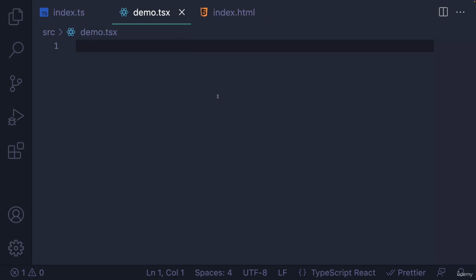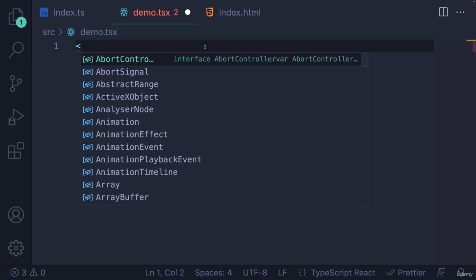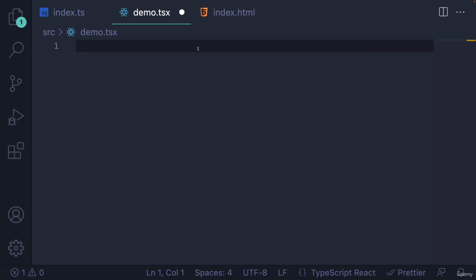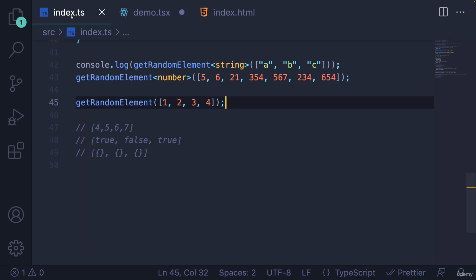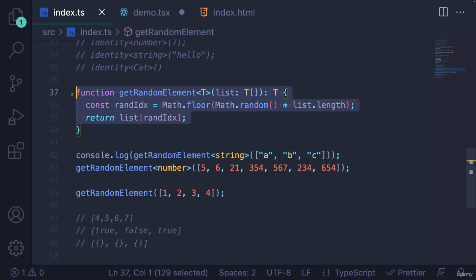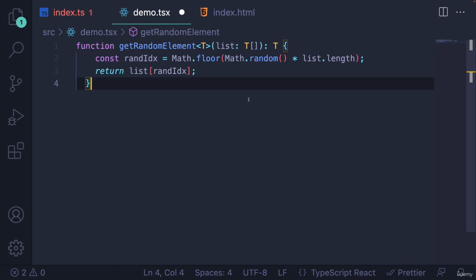So JSX, if you have no idea what that is, you don't need to watch this. I'll just confuse you. But of course, we use angle brackets all the time in JSX, right? That's how we write our HTML templating stuff directly in our JavaScript. So we use that same syntax for generics, and TypeScript gets a little confused when we write arrow functions. So if I copy over my getRandomElement, this is totally fine. It's able to parse this and understand this is not JSX. This is part of our generic function syntax.